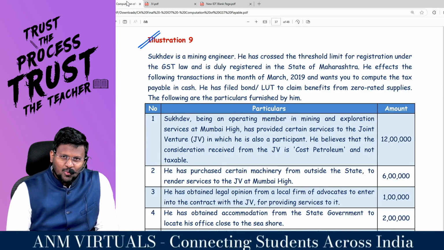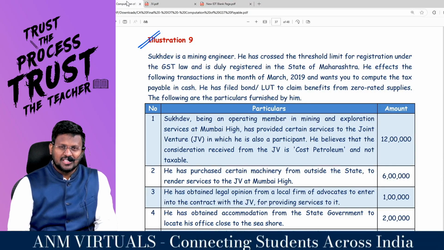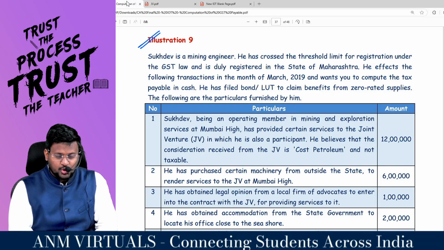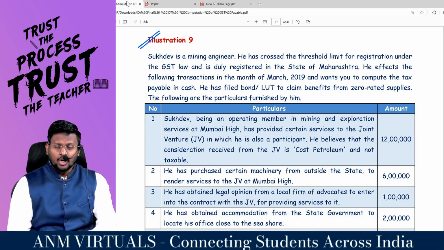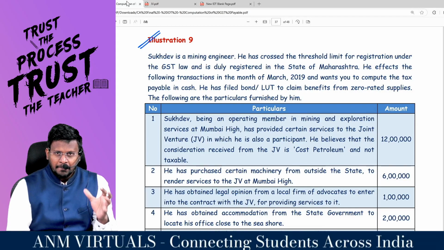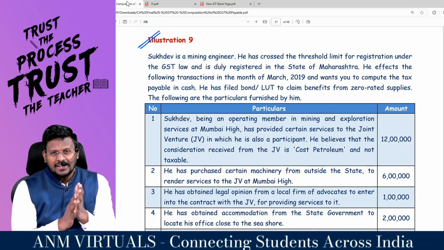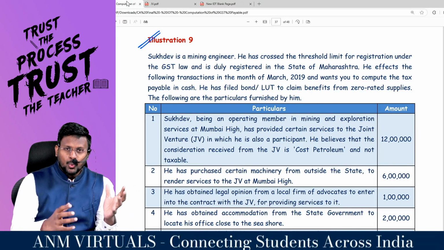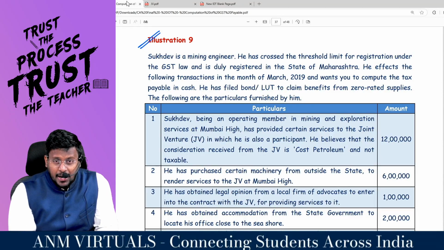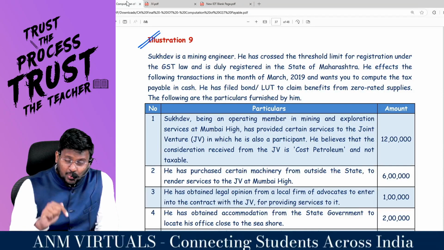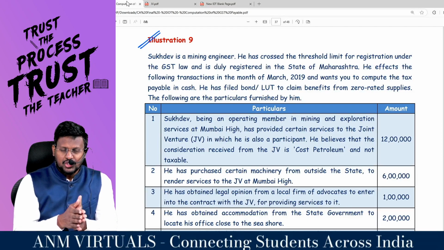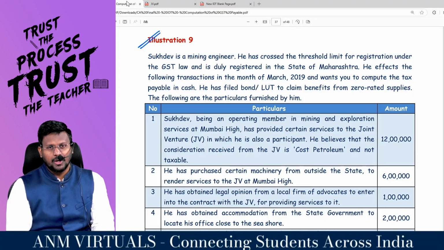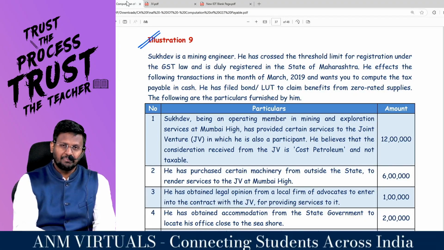Sir, as you all know, we are doing computation of GST payable. In that process, we are stuck in illustration number 9, because illustration number 9 adjustment specifically discusses cost petroleum and profit petroleum. Without knowing what cost petroleum and profit petroleum are and the relevant circular, we can't do this question. That's why I've done a separate video on cost petroleum and profit petroleum.